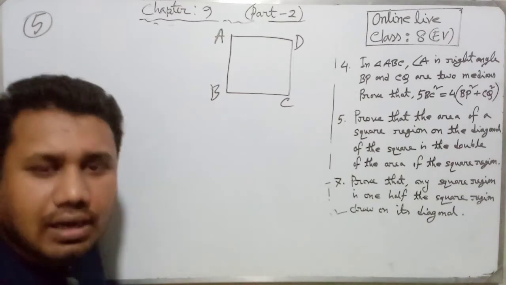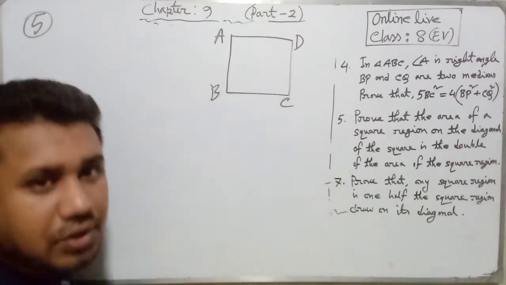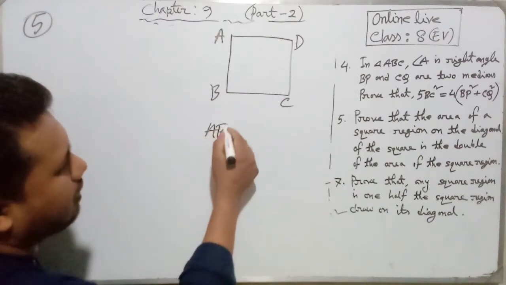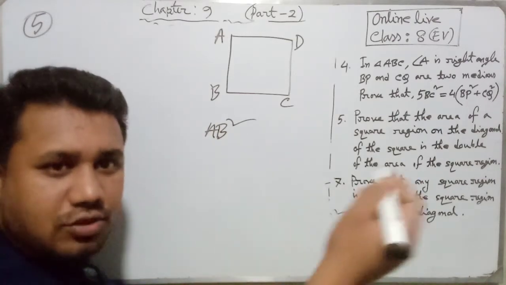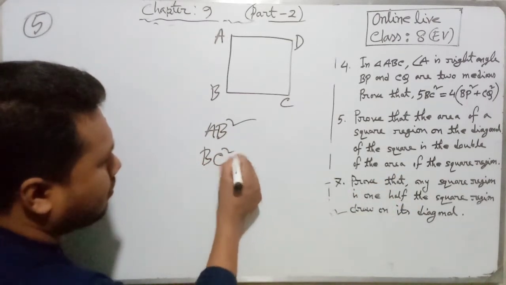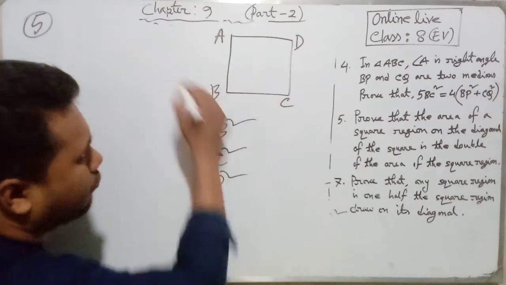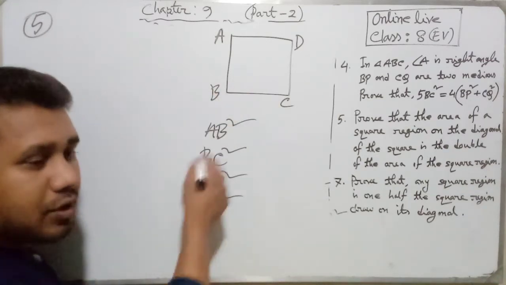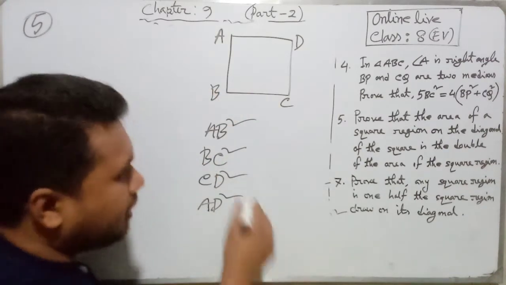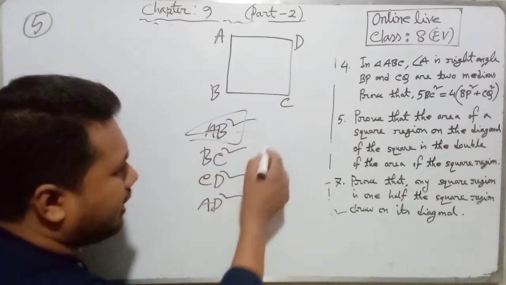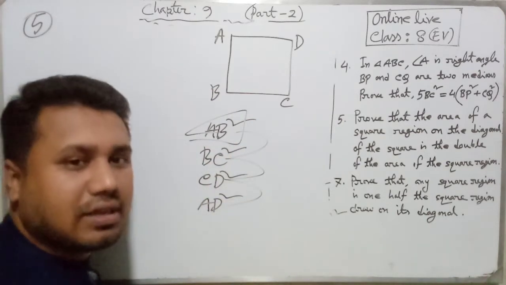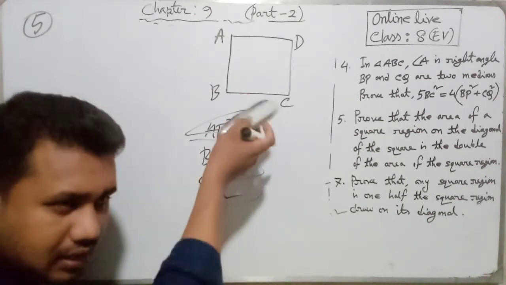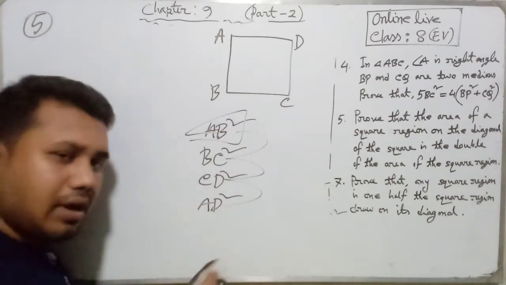Now what will be the area of the square? You can say AB square, because area of the square is side square. Also you can say BC square, also CD square, also AD square. Why? Because here all sides are equal. If you say AB square, then both have the same meaning. So we can say the area of the square ABCD is AB square, correct.